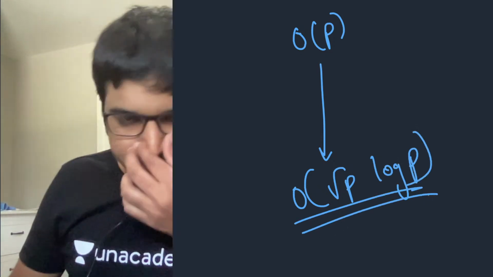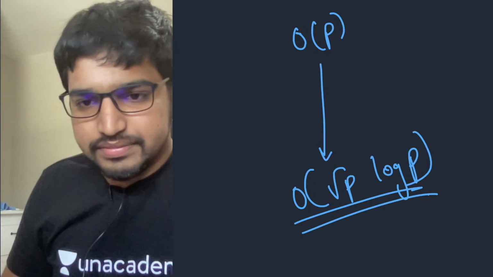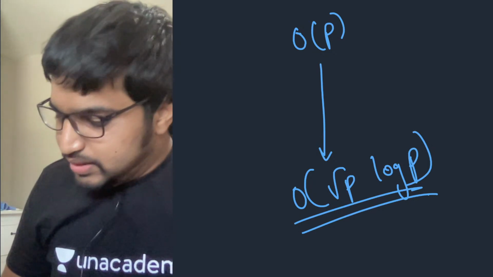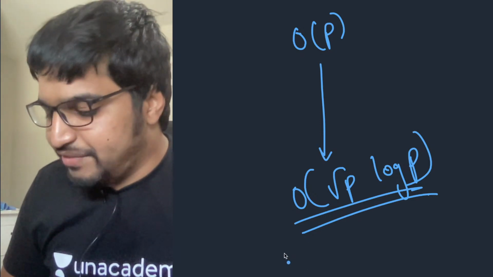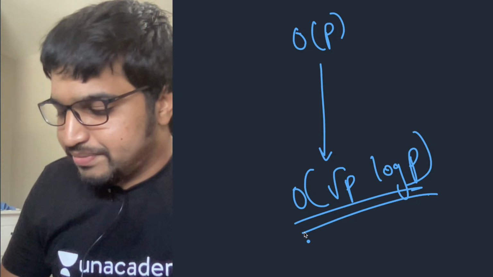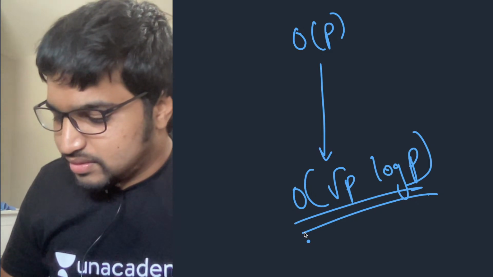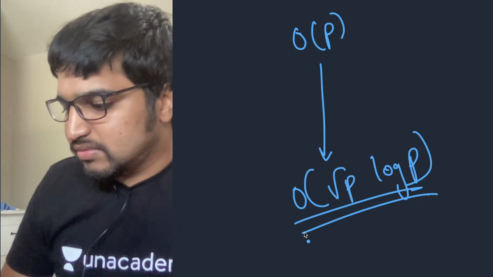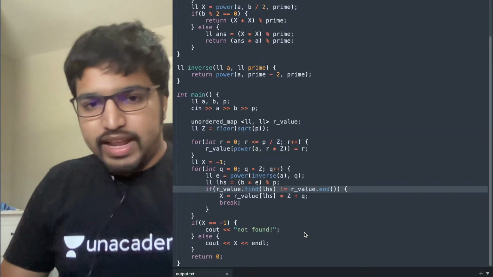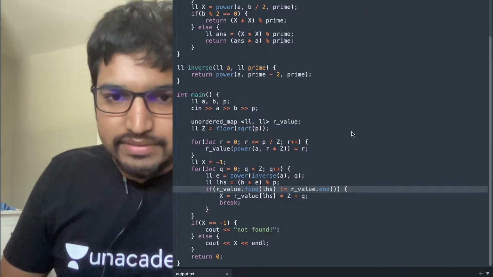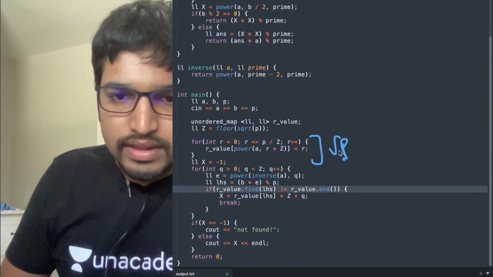Is this clear? Can you tell me if it's clear, or if you want me to re-clarify something here, I can re-clarify it too. Is this clear? This is root p.